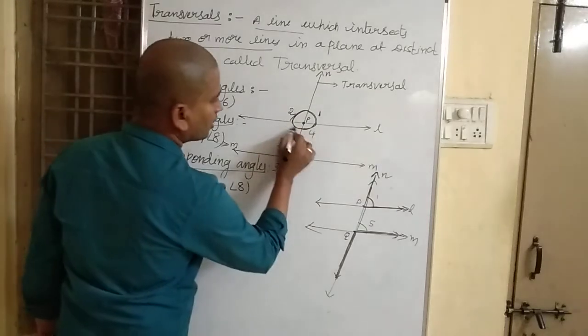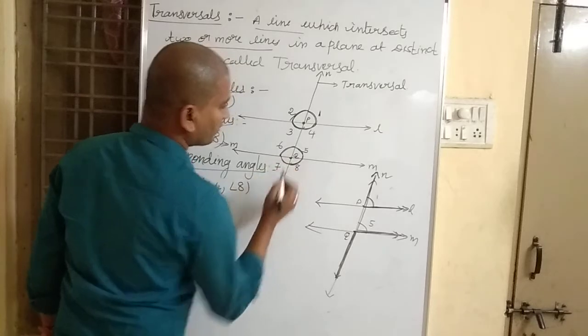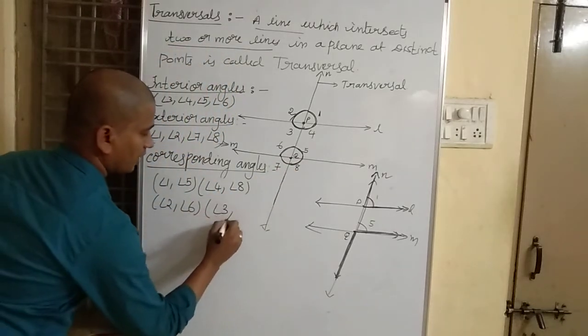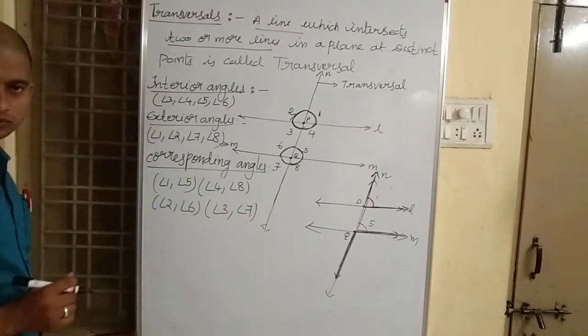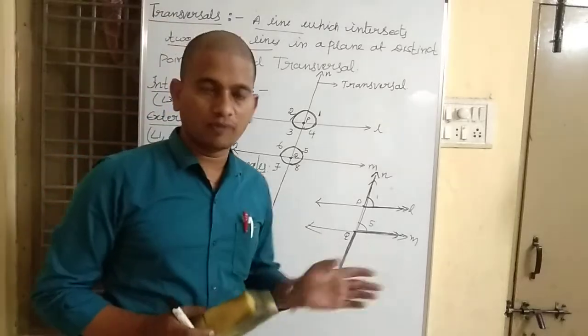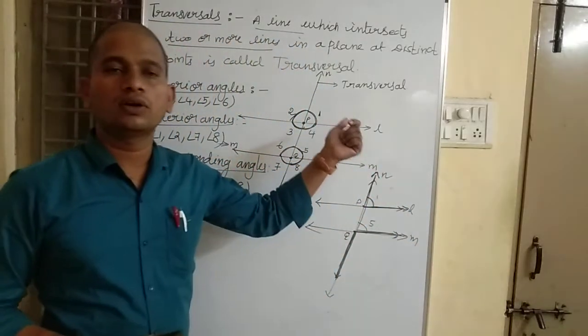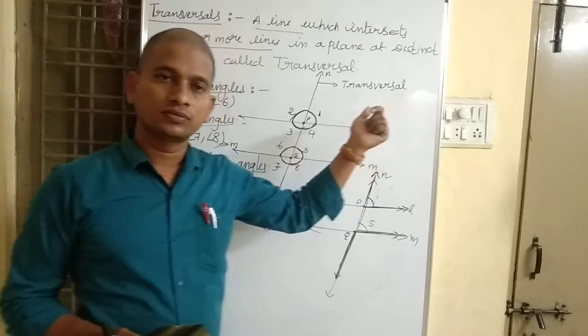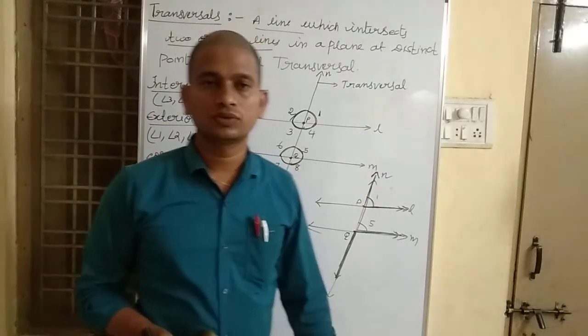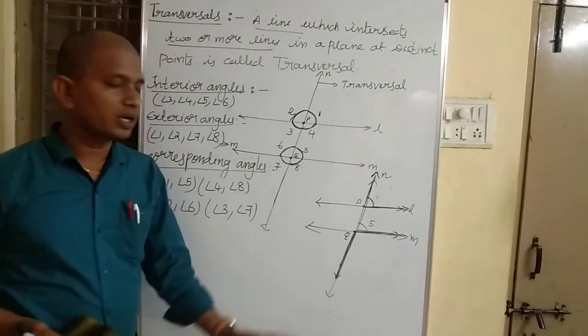And the other one is angle 3 and angle 7. One arm of both the angles is on the same side of the transversal and the other arms are in opposite directions from line segment PQ. So those are called corresponding angles.